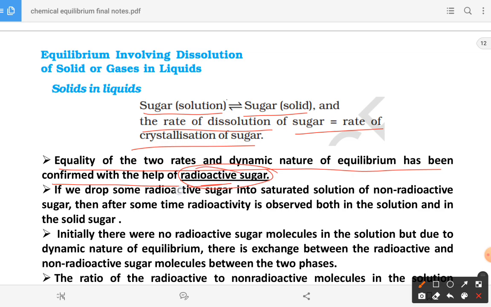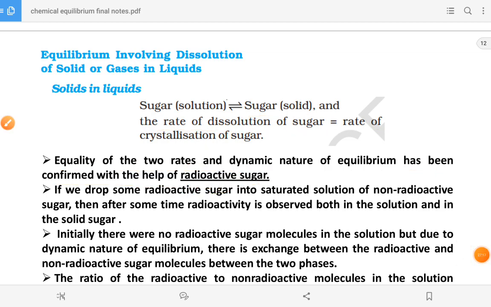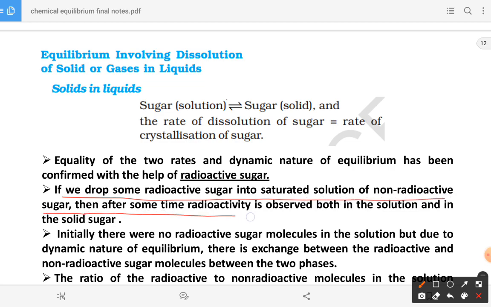That type of substance is called radioactive. So if we drop some radioactive sugar into the saturated solution of non-radioactive sugar, then after some time radioactivity is observed both in the solution and in the solid sugar.